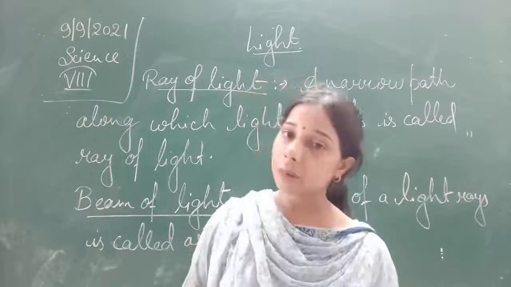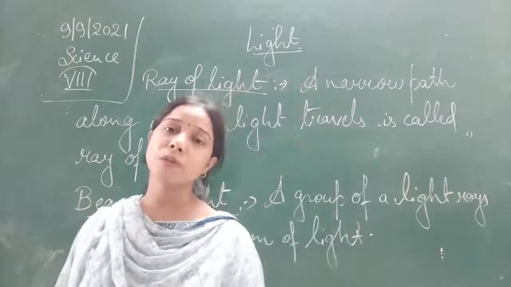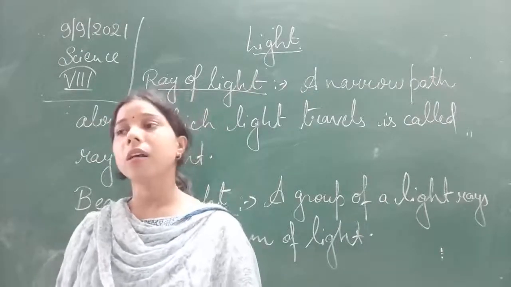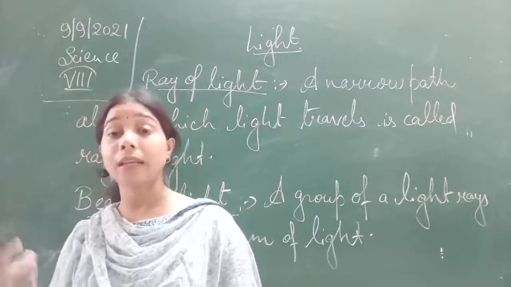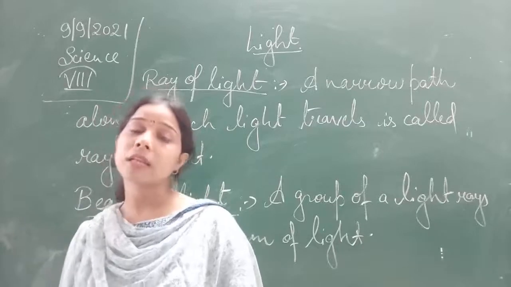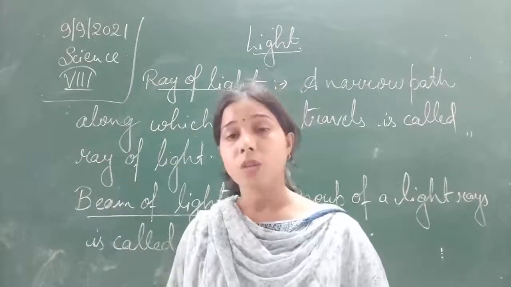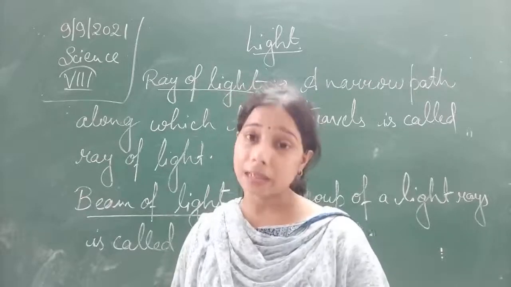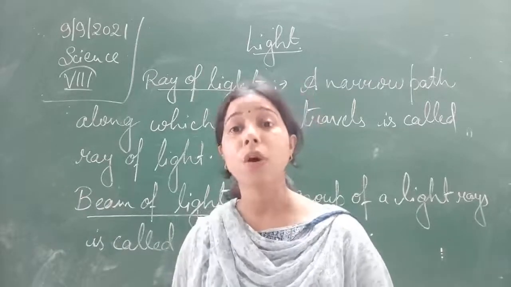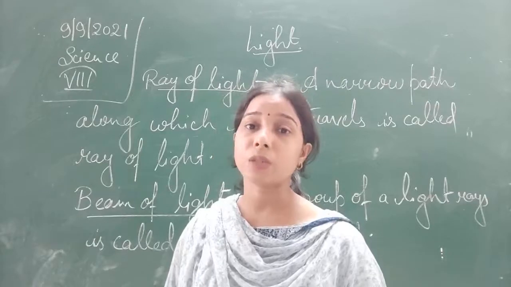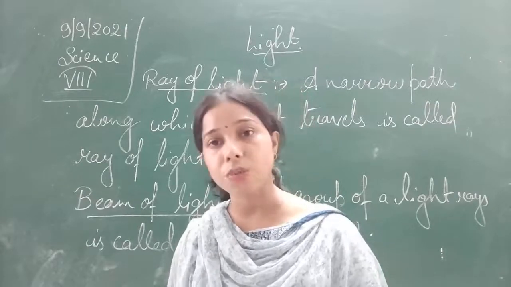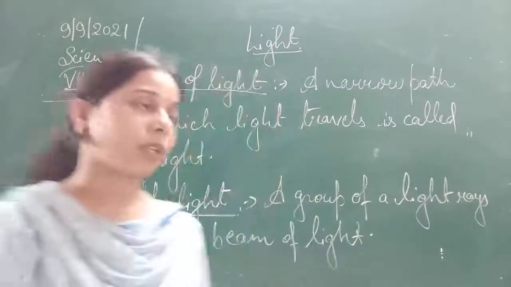In some of them, a very small amount of light will pass through and the rest will not, while in other objects the light cannot pass through at all. So on the basis of that, we have classified objects into three types. The first one is transparent, then translucent, and then opaque objects.